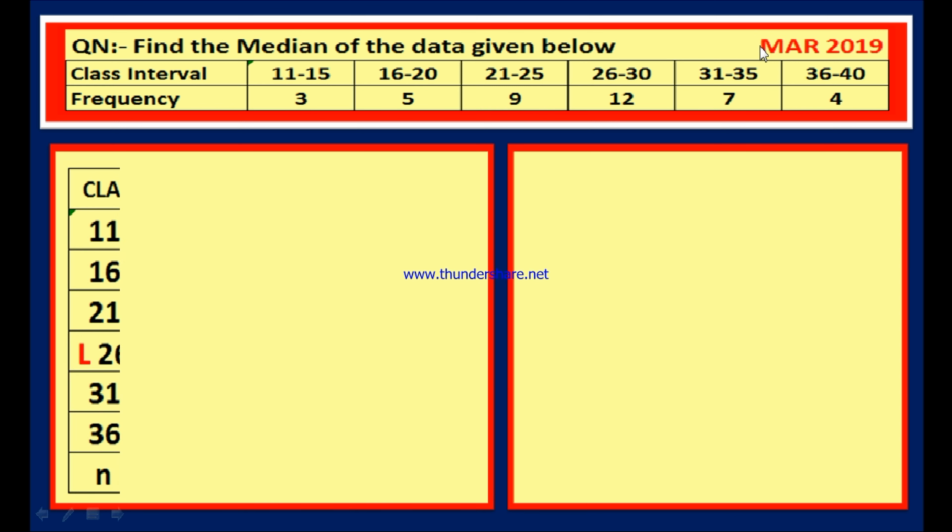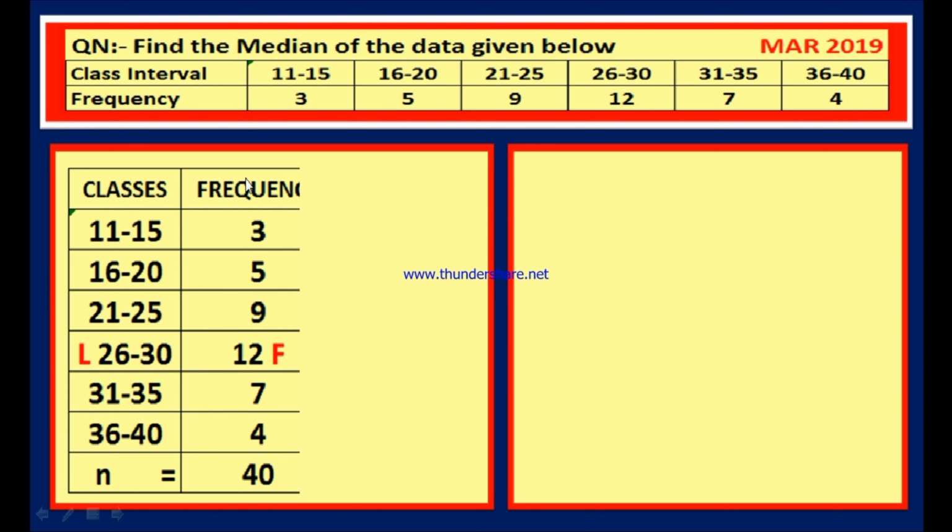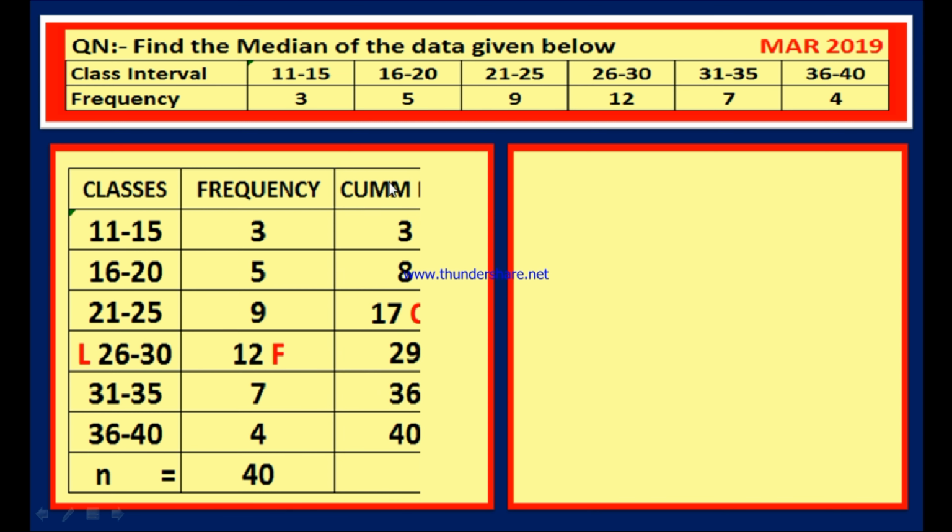Here is the solution. We have to find out the median. First write the classes and frequencies, then one more column is to be added, that is cumulative frequency. First of all, write down the classes 11 to 15, 16 to 20, 21 to 25 up to 36 to 40 and write down its frequencies 3, 5, 9, 12, 7, 4 and sum up all these frequencies. Then n is equal to 40.